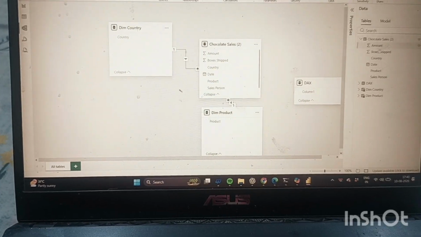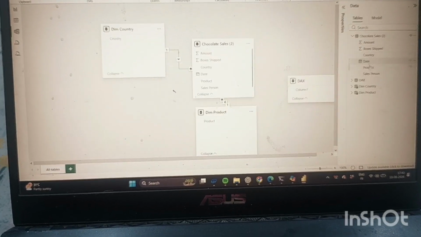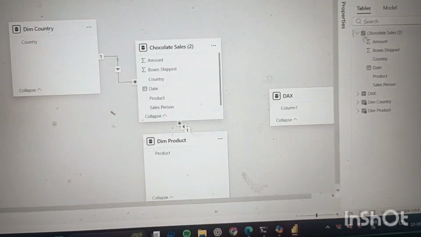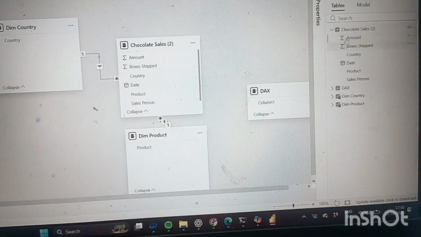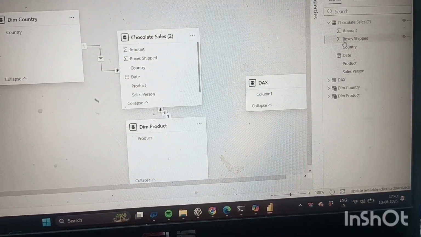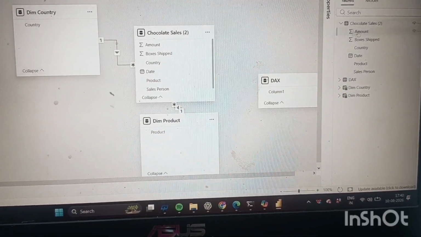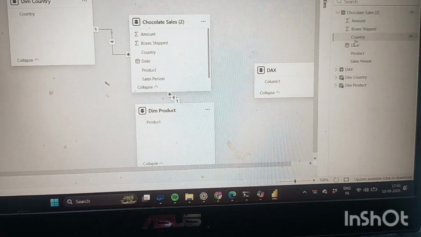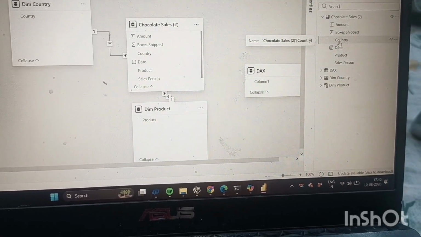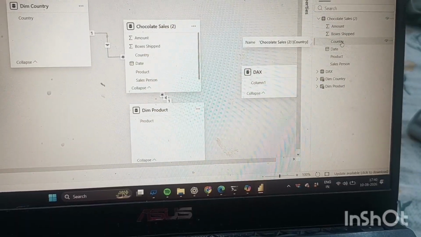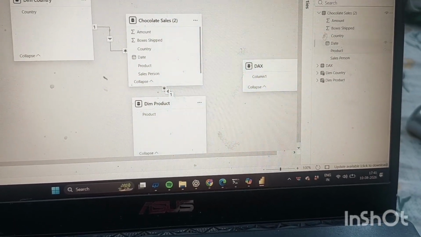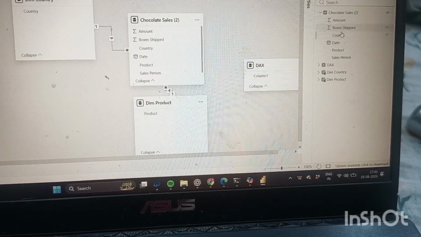Here are so many columns available in chocolate sales. As you see the sigma sign, this is called a numerical value. If you see a numerical value on any table, that is called a fact table. And country has no such sign, so it will come in a dimension table. It is descriptive, describing the country.